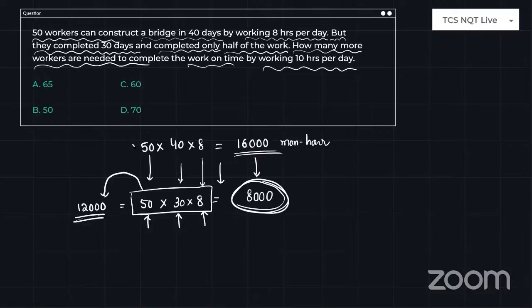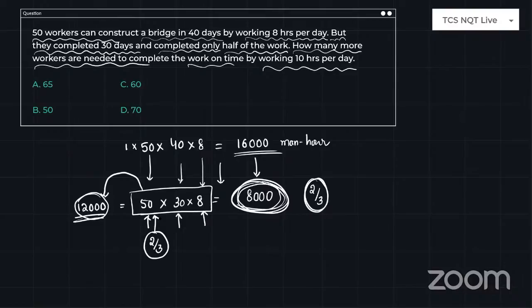For example, initially I am thinking that every person can work efficiently with 1 unit, but here instead of 12,000, only 8,000 units were completed. Can I say 2/3 is completed? So every person reduced by 1/3. So the efficiency of each person becomes 2/3.